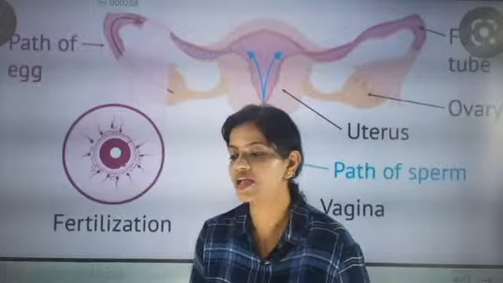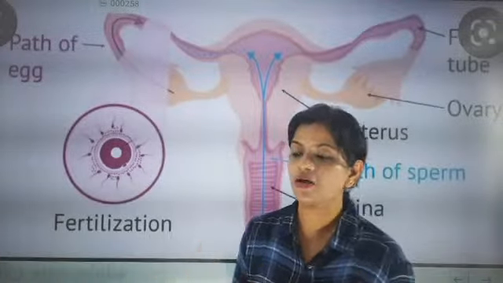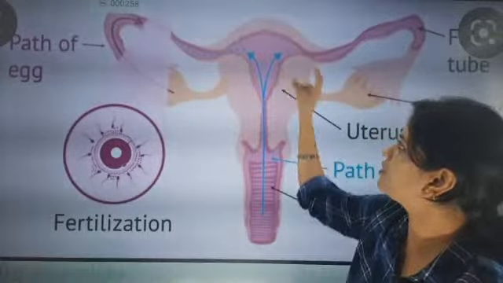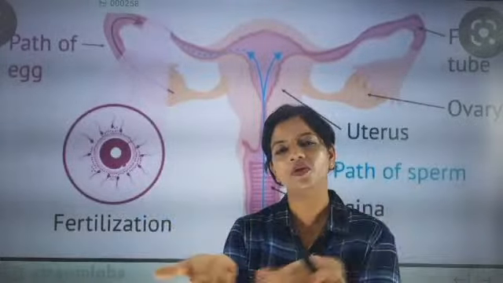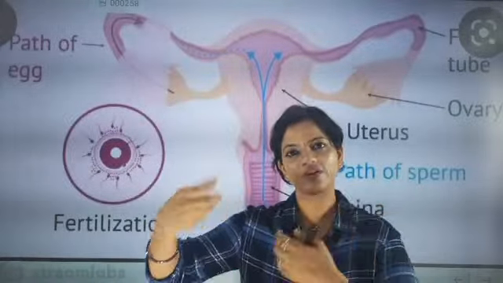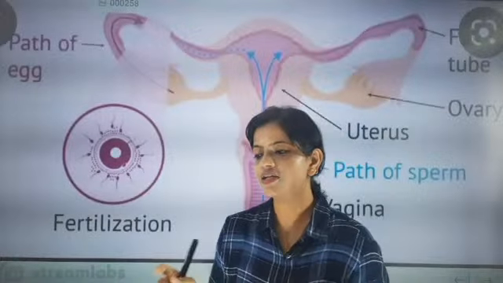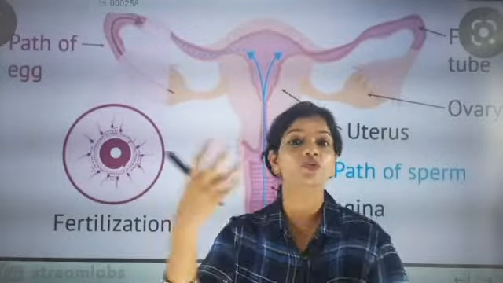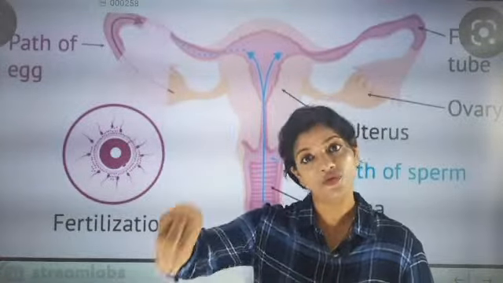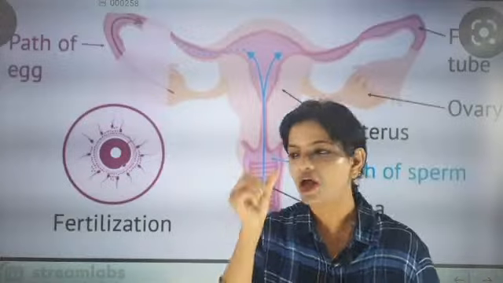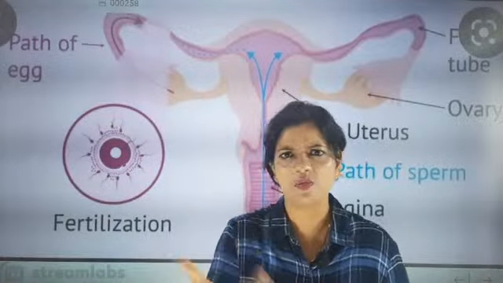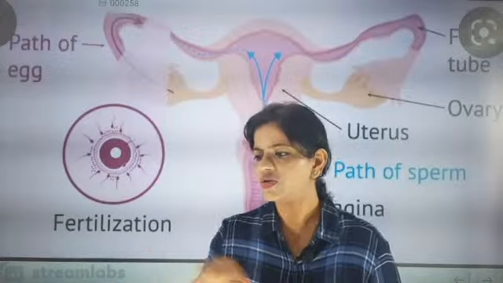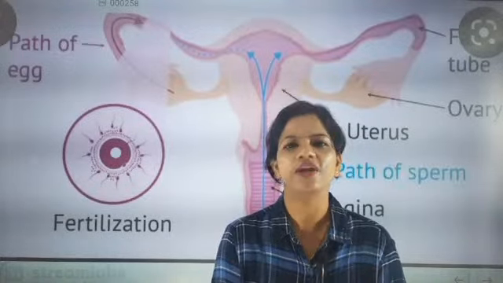Then what happens, because every month the uterus will be waiting for the fertilized egg, the inner lining of the uterus will become hardened. It will be rich in blood, so that this blood and nourishment will be provided to the baby once the egg fuses in the inner lining of the uterus. That is the endometrium wall, the inner wall, and in that wall it is waiting.